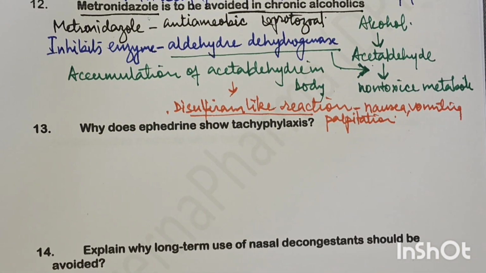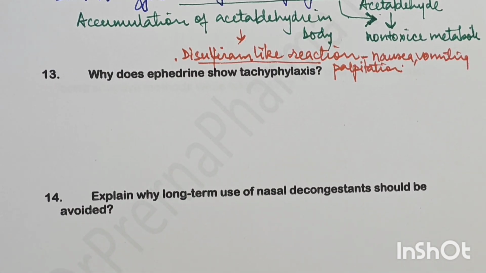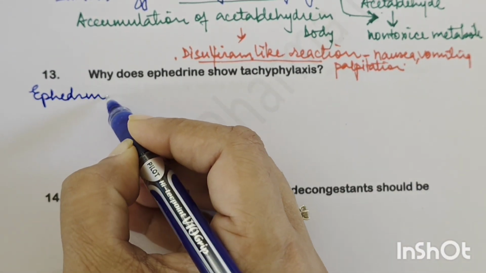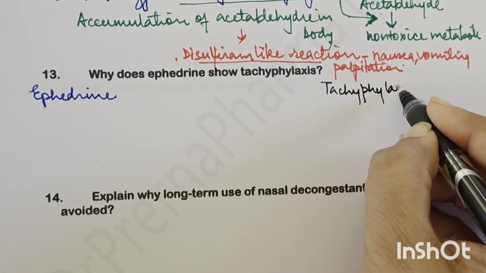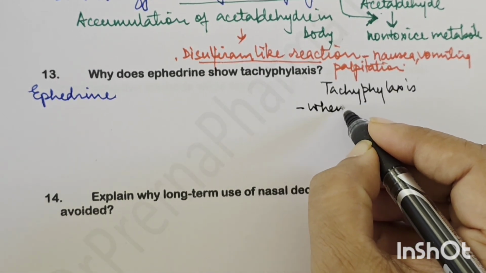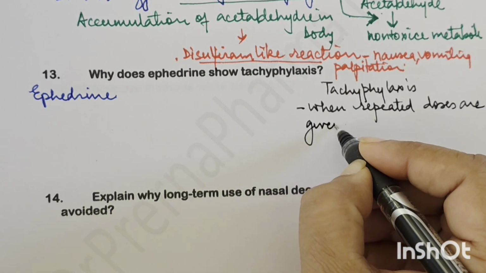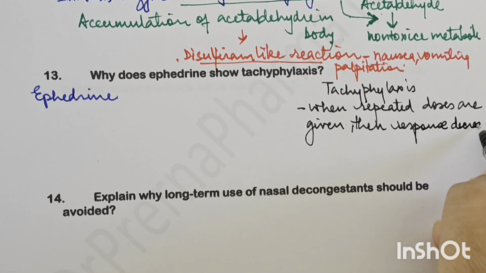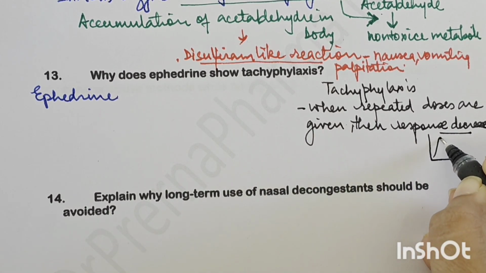Okay, next, why does ephedrine show tachyphylaxis? Okay, now this is a very interesting question. So in this, understand two things: what is ephedrine and what is tachyphylaxis. Tachyphylaxis is a phenomenon that when repeated doses are given, then the response decreases. Okay, so if you see the graph, it will look like this: first dose, second dose, third dose, fourth dose, like this.